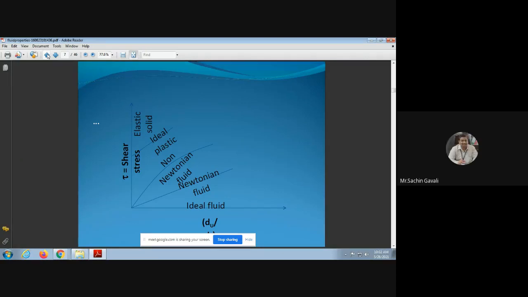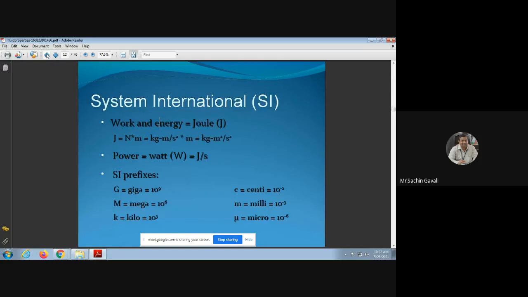The fluid which obeys Newton's law of viscosity is called a Newtonian fluid. For example, water, petrol, diesel come under the category of Newtonian fluids. And for them, shear stress is directly proportional to shear strain. Okay, then we have come across this